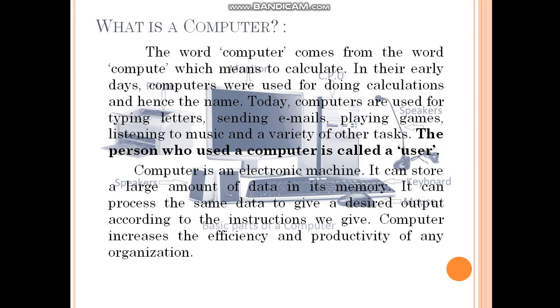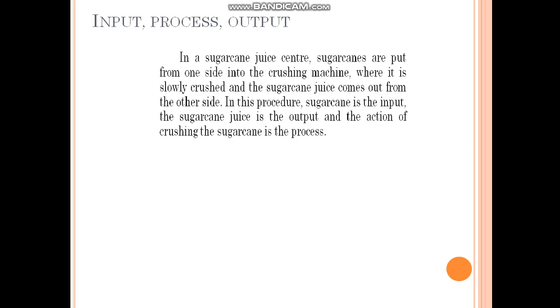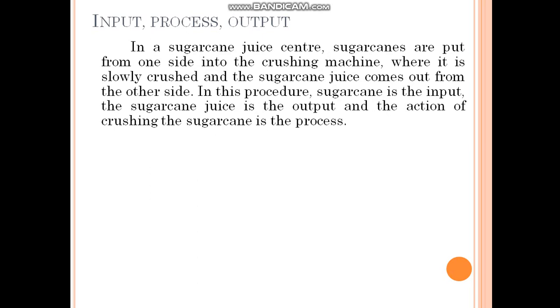These are the main advantages of computer. Next, input, process, output. What is meant by input, what is meant by process, and what is meant by output? Okay, we move ahead. First, we take an example for input, process, output.